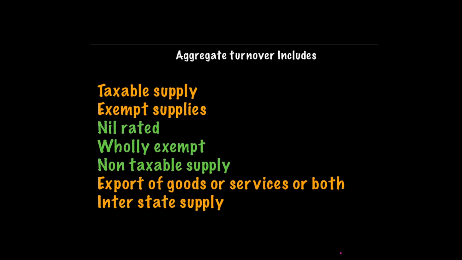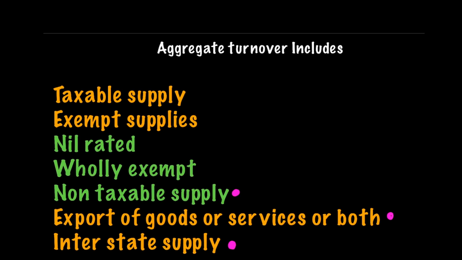If a person is not allowed to engage into non-taxable supply, then why does the definition say include non-taxable supply? If he is not allowed to engage into exports, then why does the definition say include exports? If he is not allowed to engage into interstate supply, then why does the definition of aggregate turnover say include interstate supply? So basically this is the area of confusion. So friends, I will give you some clarity about the same thing.